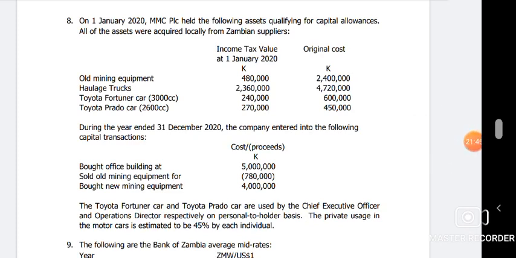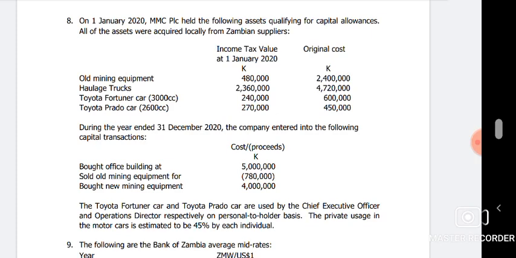Yeah, so this statement here is showing us that the operations director and the CEO have personal-to-holder vehicles that they partly use for the business. You see now. That's why they're saying 45% is the private, and of course this other part is obviously for the business, the other 55%. So yes, the rules are this. This is a company, a mining company actually, to be specific.